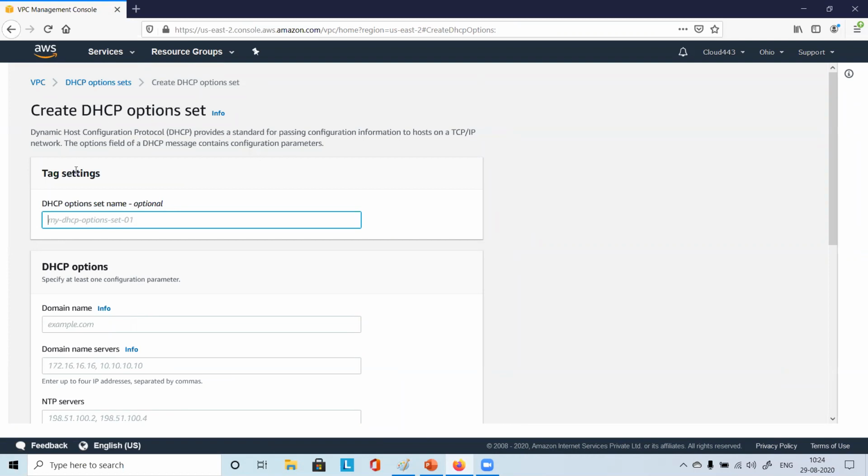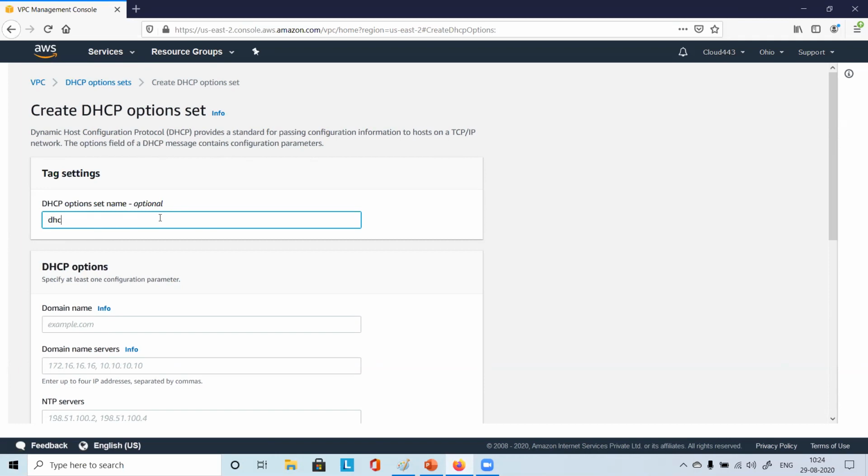Create DHCP option set. Dynamic host configuration protocol, DHCP, provides a standard for passing configuration information to hosts on a TCP/IP network. The options field of a DHCP message contains configuration parameters. DHCP option set name you can give, right? What name you want to give? Just give some name.